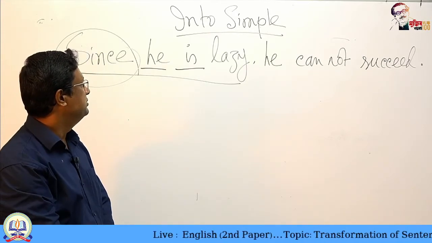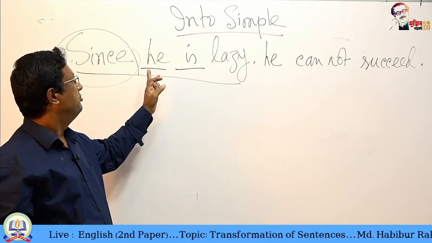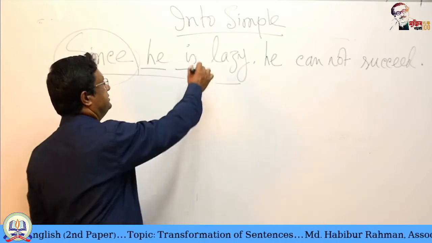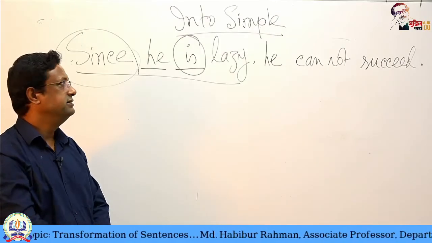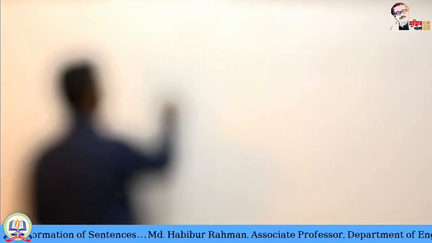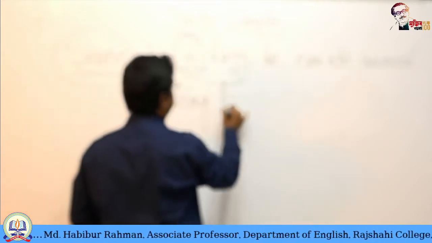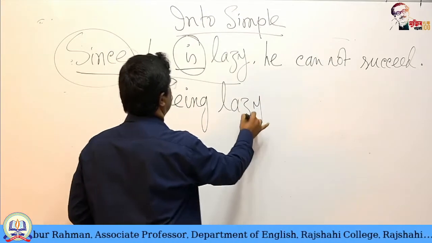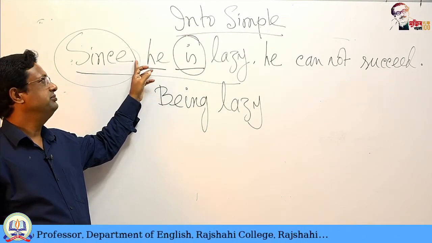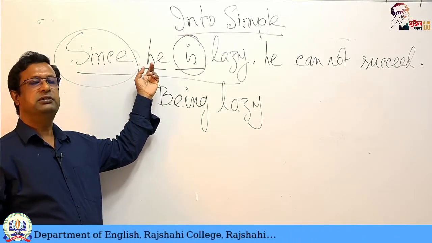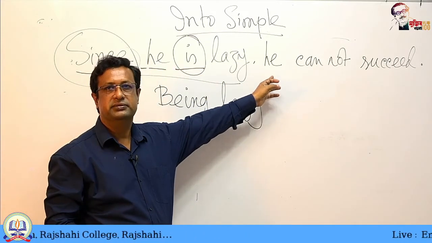So what can we do here? We can say being lazy. Being is the changing form of is, that is present participle. So where has he gone? He should not or need not be mentioned here because there is another he.